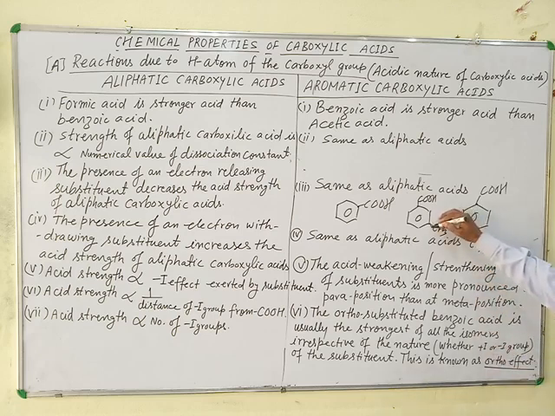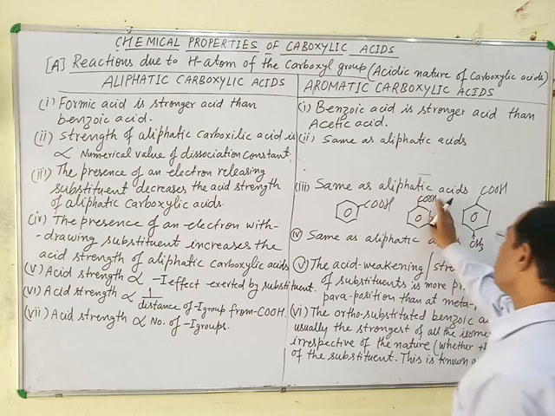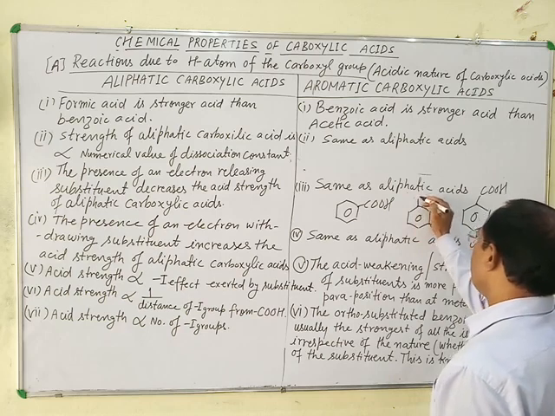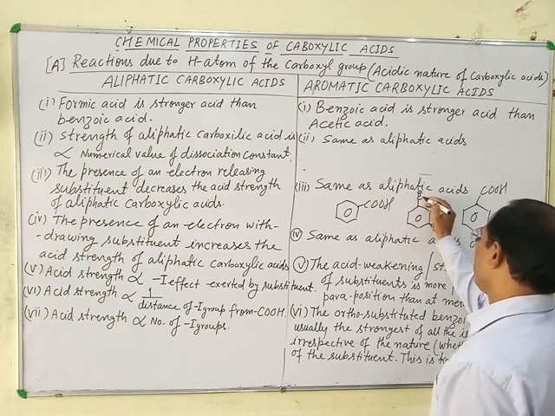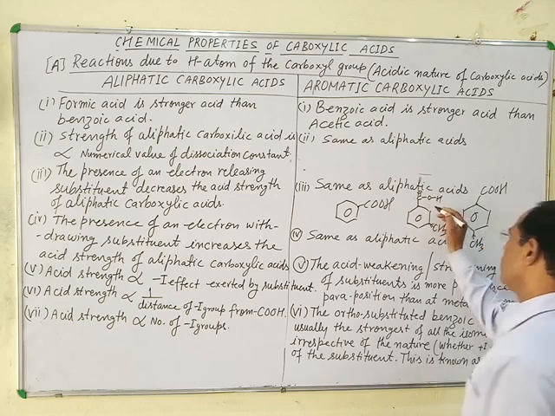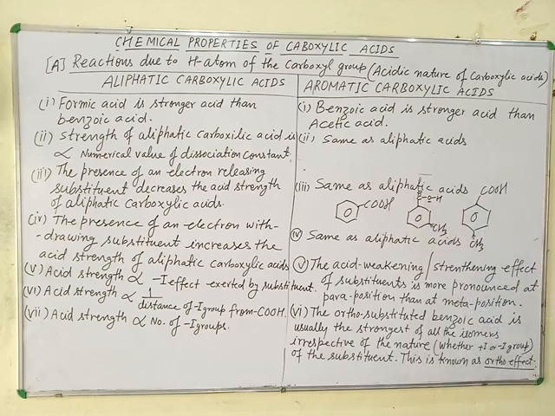So it provides electron to the benzene ring, which increases the electron density on the carbonyl carbon as well as on this oxygen. Any electron releasing group increases the electron density at carbonyl carbon as well as on oxygen atom of OH group. That's why the ease of release of hydrogen as a proton decreases. As a result, acidic strength of carboxylic acid also decreases. Okay?